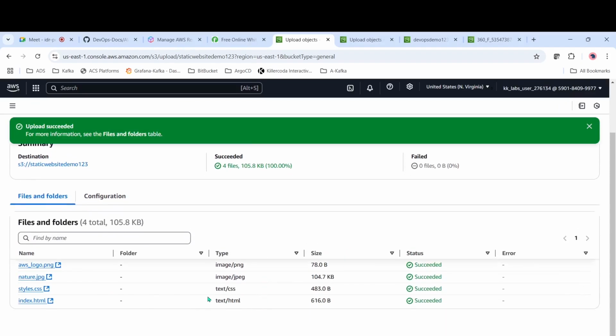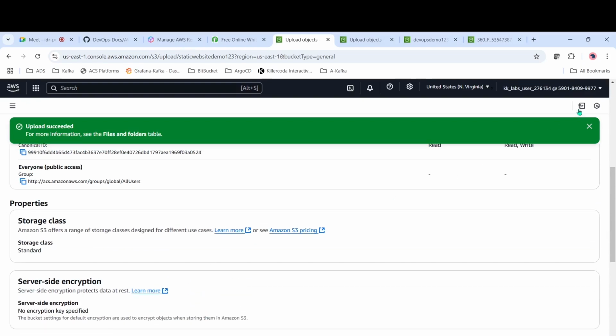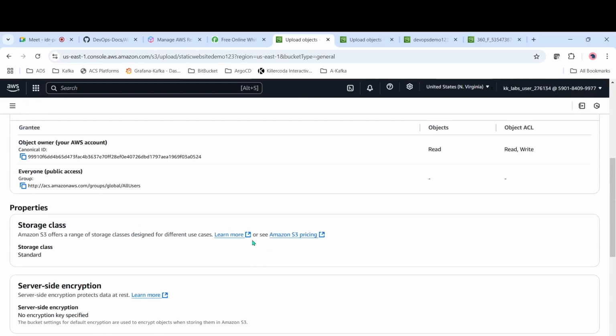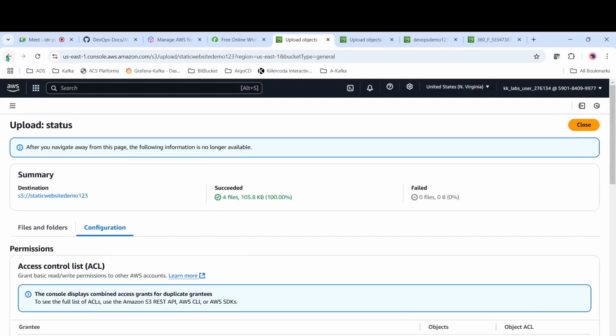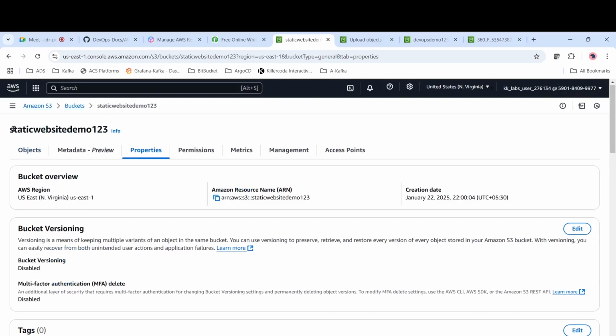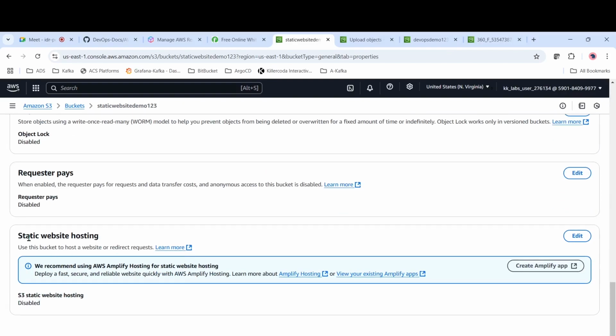Okay, so we have uploaded. Now configurations. Under configurations, we have to go to that bucket's settings. Let's come here, properties. This is the bucket, right? We are making the static website in this bucket. In the bucket properties, if you scroll down to the bottom, we have something called static website hosting. Just edit this one.